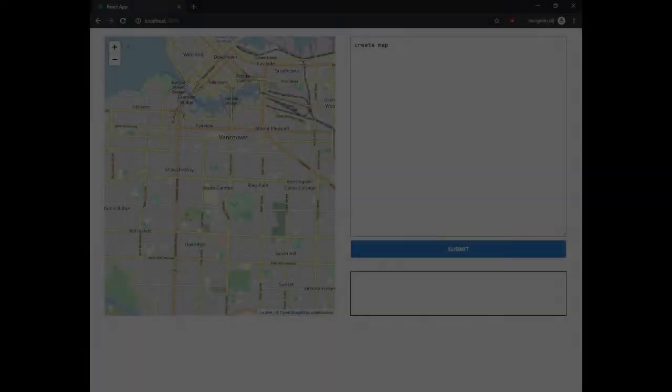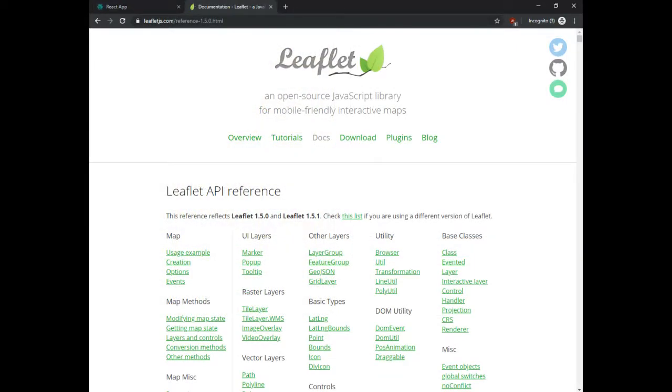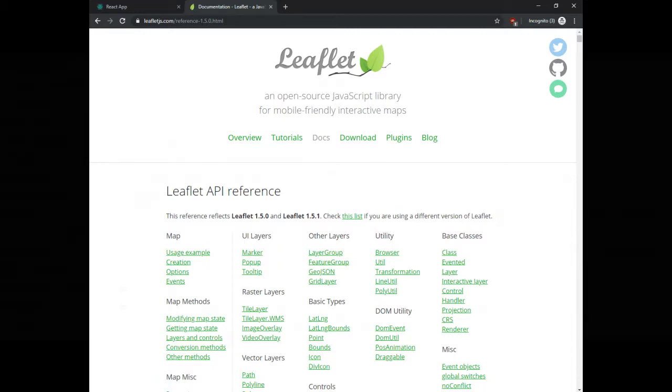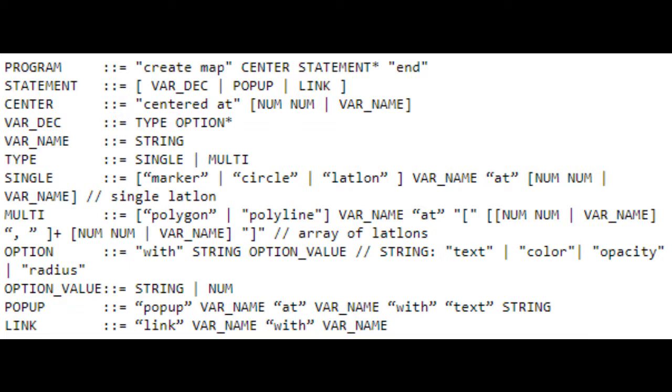So, Andy, tell me about how the Fantastic Four came up with this language that creates maps from Leaflet's API. Well, John, inspiration for this project was born when one of our devs came across the Leaflet API and realized that it would be a hassle for users to implement all this complex boilerplate code to hook up to their API. So we did it for you.